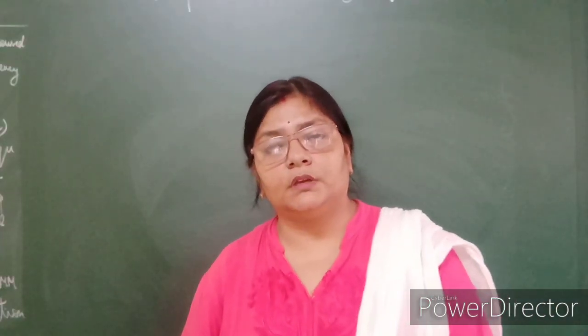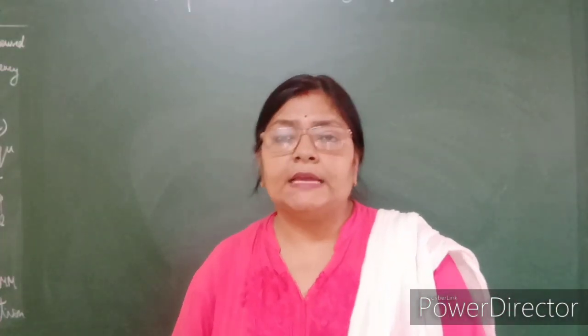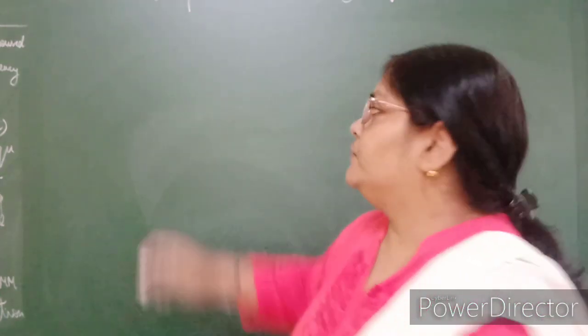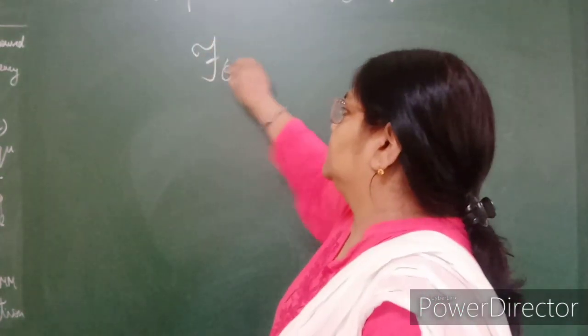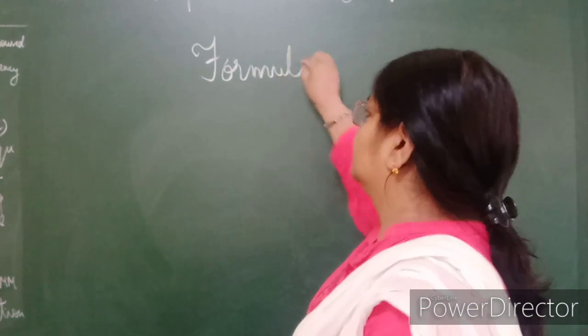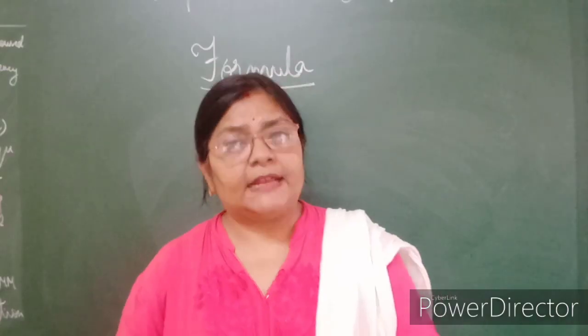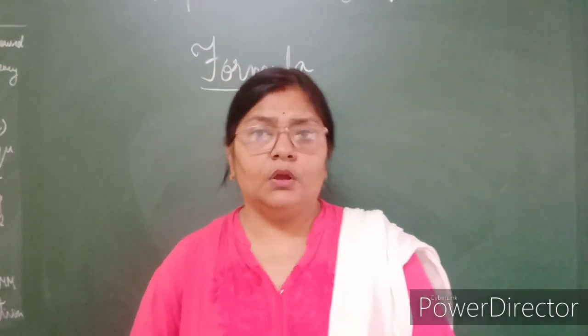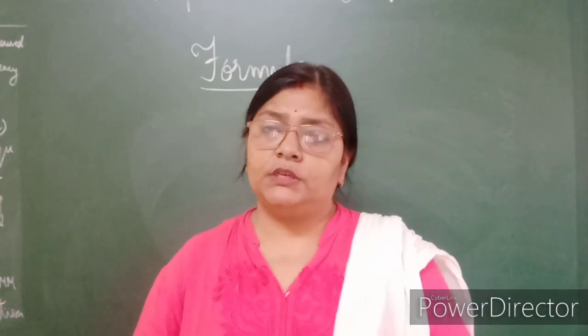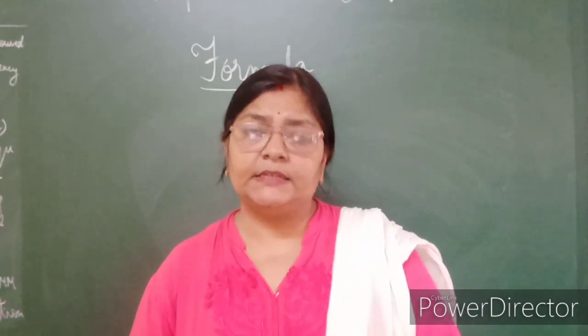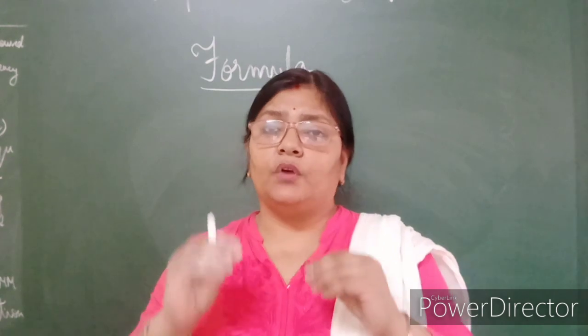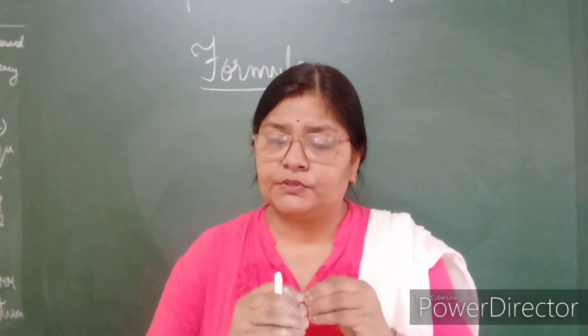After we have cleared our concept about symbols, next we need to know the formula. So atoms combine to form molecules. Now these molecules are represented by the symbols of the constituent atoms.